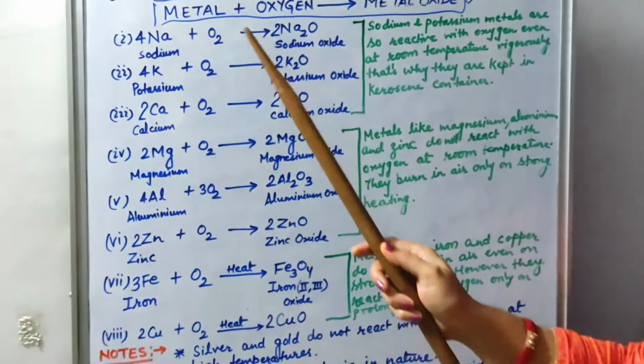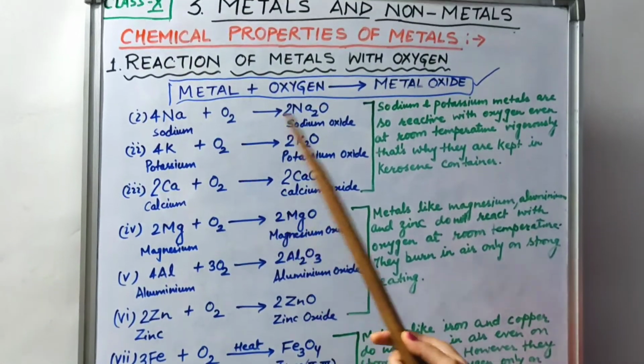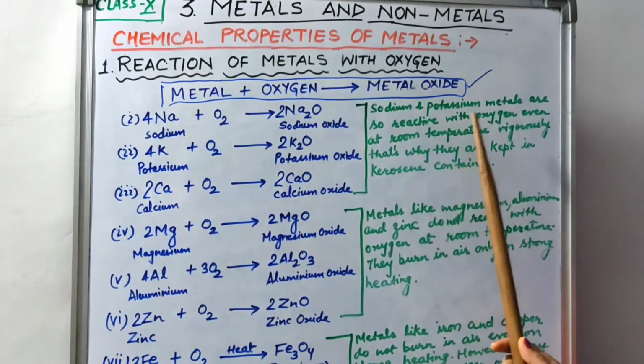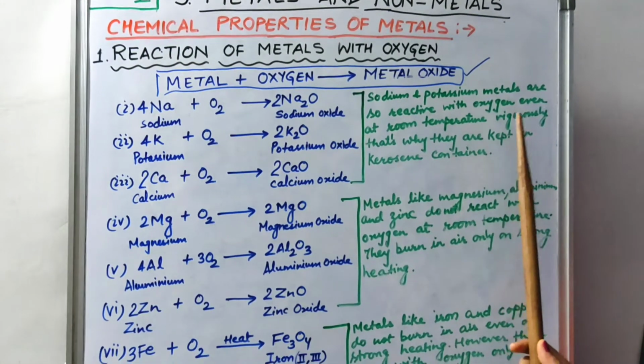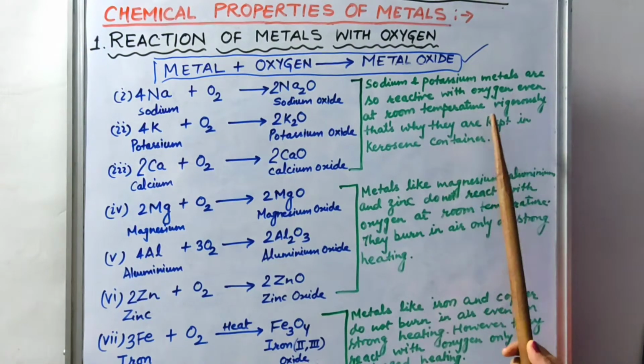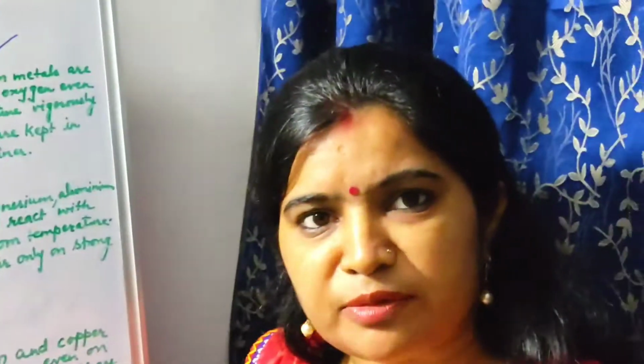Here you can see that since sodium and potassium are highly reactive metals, they are so reactive with oxygen even at room temperature. They vigorously react, and most of the time they may catch fire also. So to inhibit such reactions, sodium and potassium are kept in kerosene. This question may be asked in your exam also: why are potassium and sodium kept in kerosene? Because they are very reactive, they vigorously react with oxygen at room temperature. I hope you have understood this.